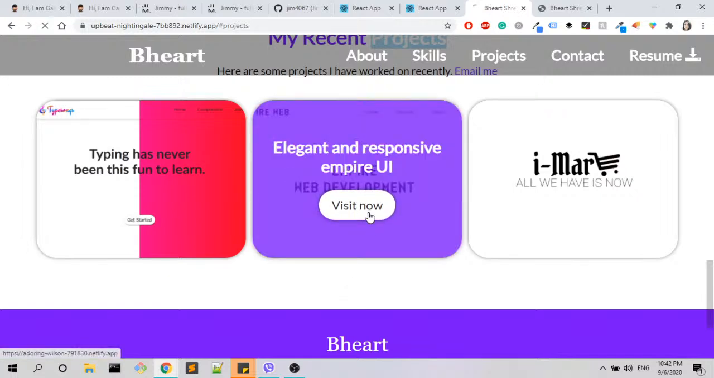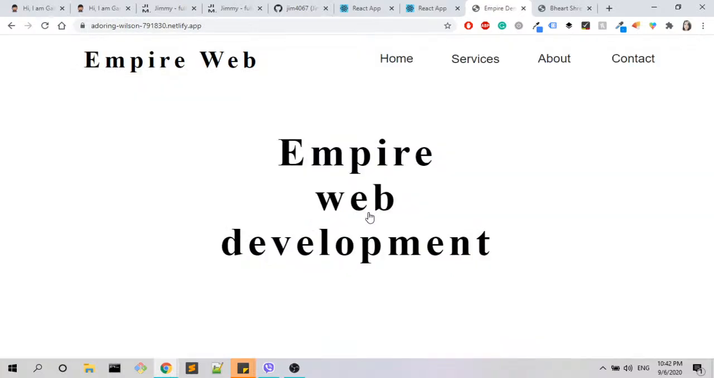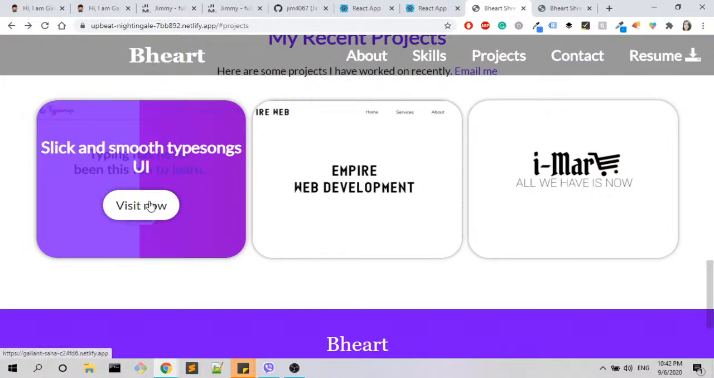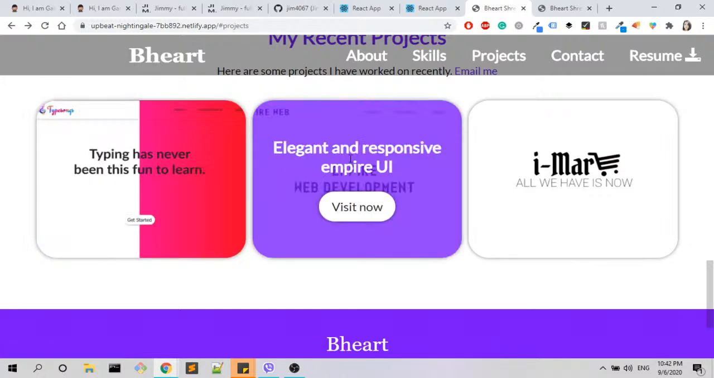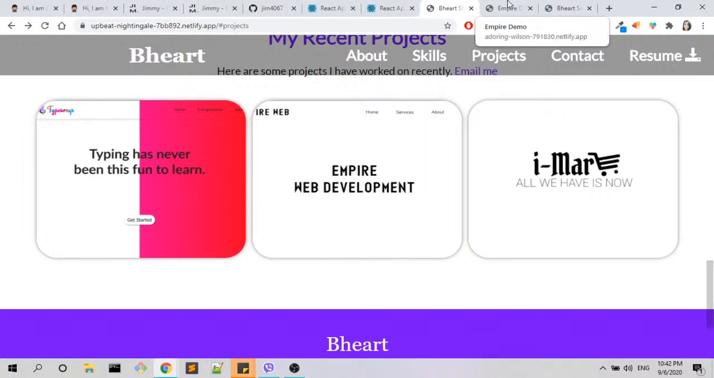I will just click on the middle one and I can see that I'm being transferred to that actual project. As I have said before, we don't want that. When I click it should be opening in a different tab. So also be a little bit more careful about that.